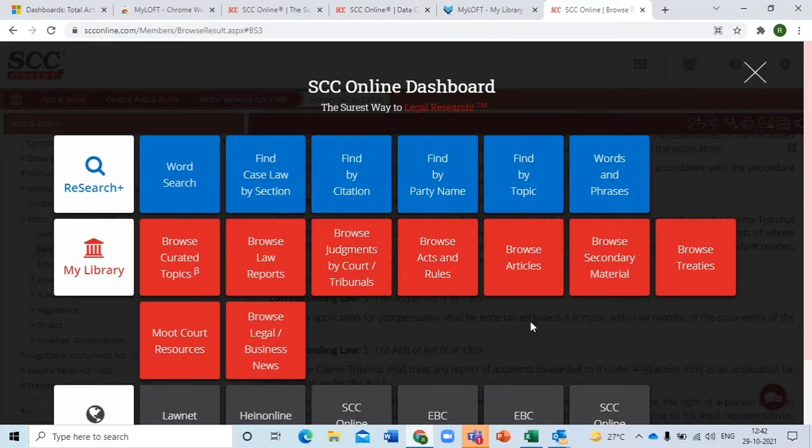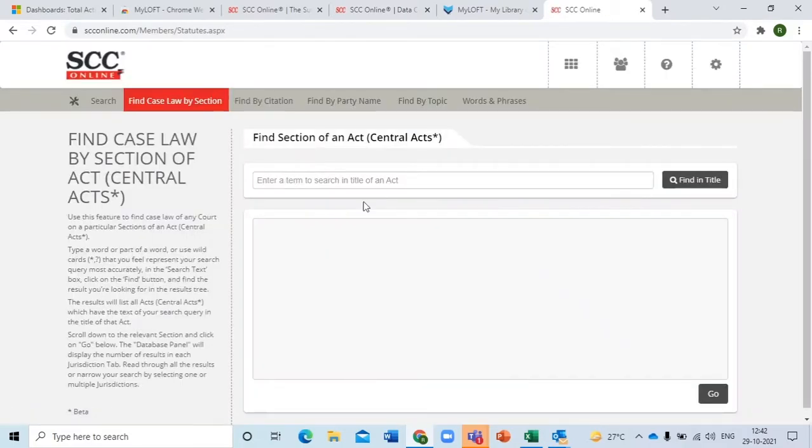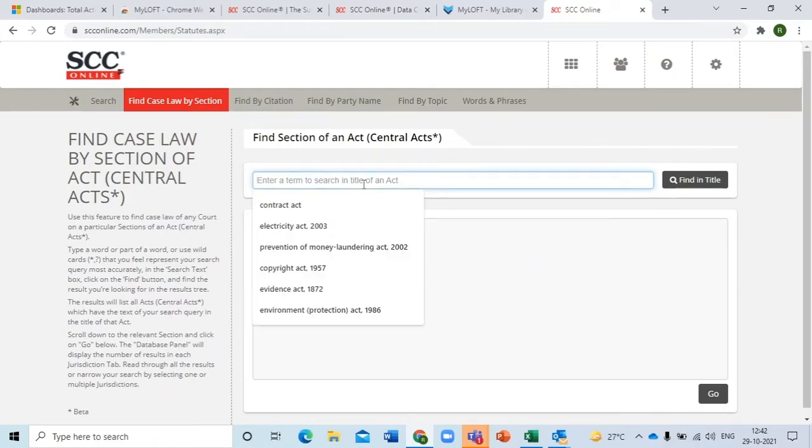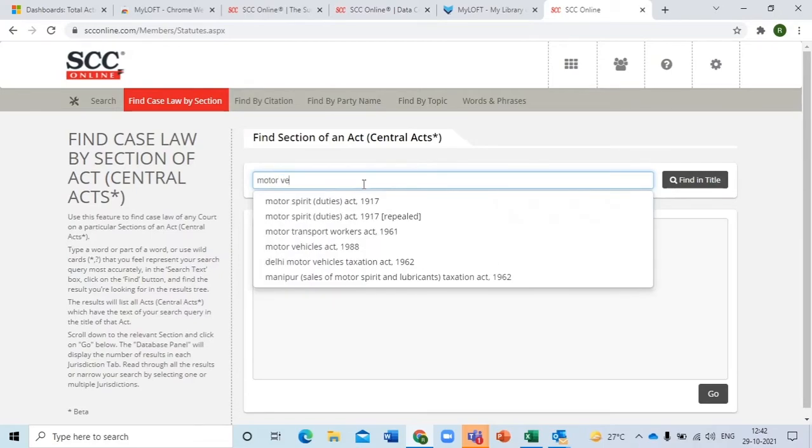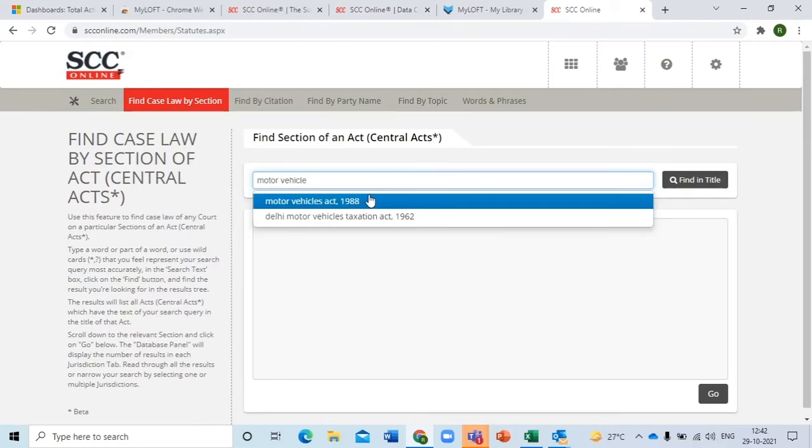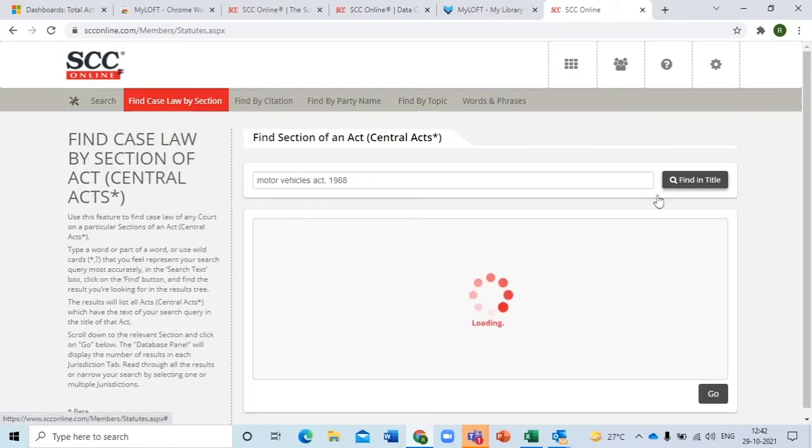Let's see something similar. Let's click on find case law by section. Simple, right? Something similar: section of an act. Now over here, you have to type it. Let's take Motor Vehicle Act. Start search.